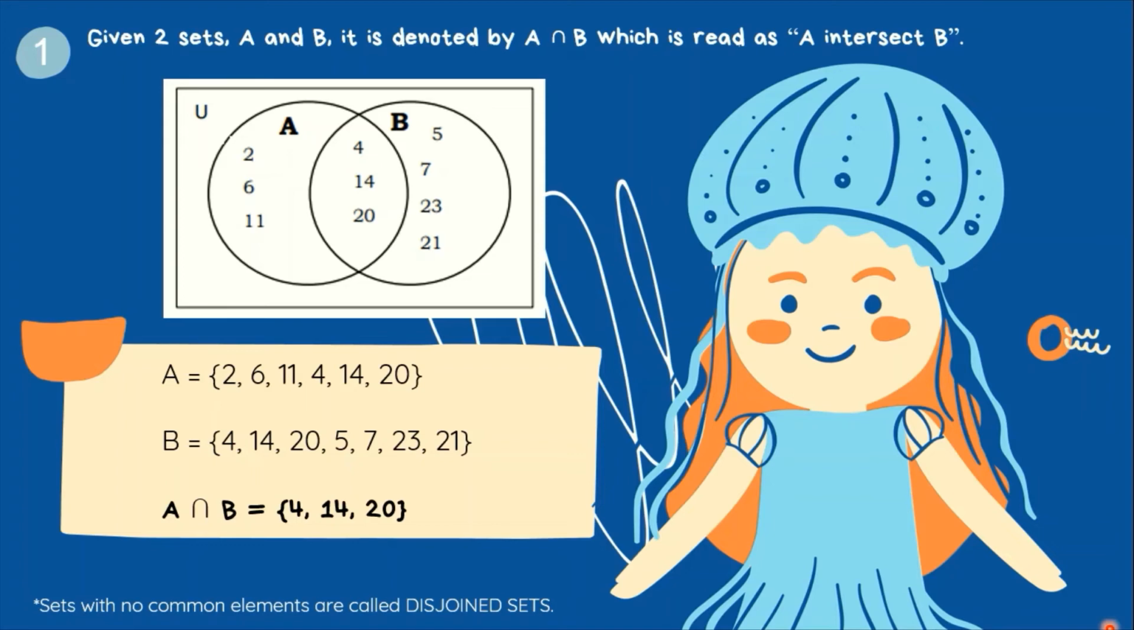And sets with no common elements are called disjoint sets. Say for example, walang 4, 14, 20, walang number dyan sa gitna niya. It means na siya ay disjoint sets. Wala siyang common sets.